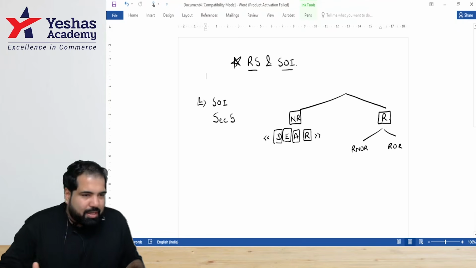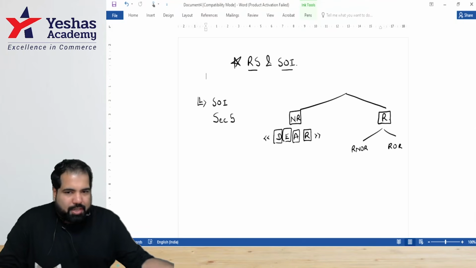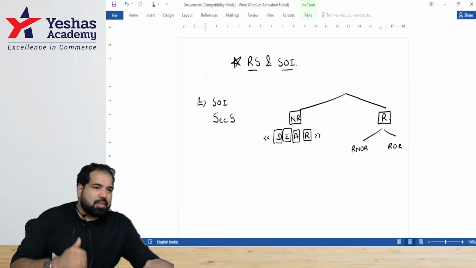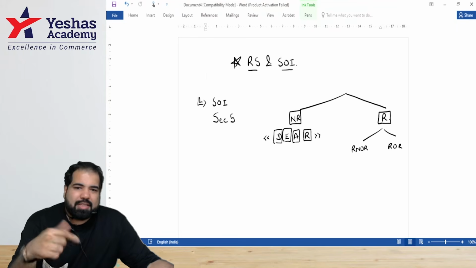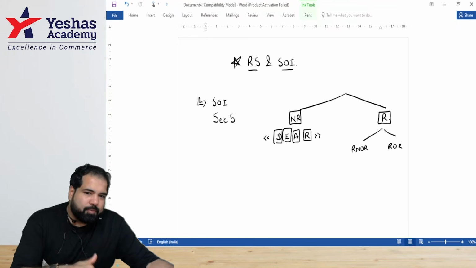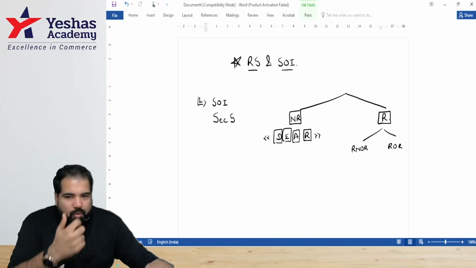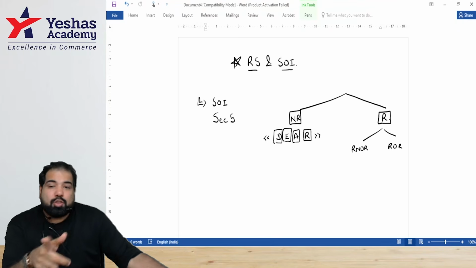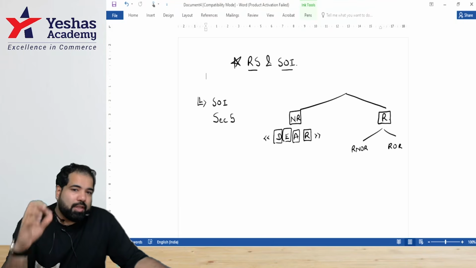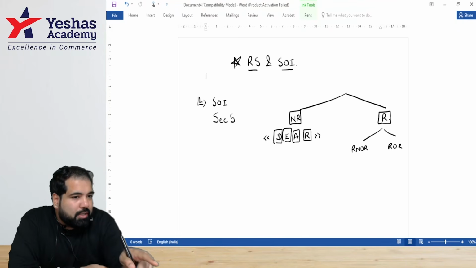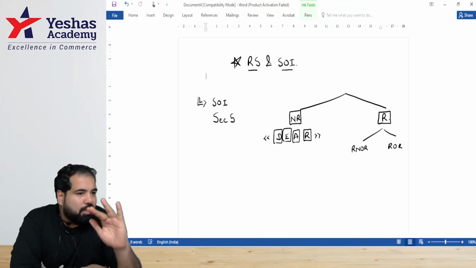So I'll give you a few examples of someone who's staying abroad. Let's say a cousin of yours stays in the US. He's earning salary in the US. Can India tax? No. Why not? So what is the technical term which you will use in the exam, guys? It is not within the scope of income as per section 5.